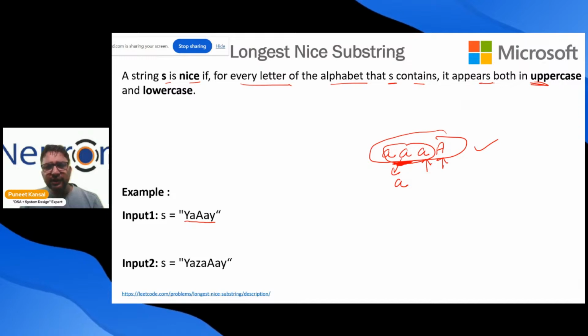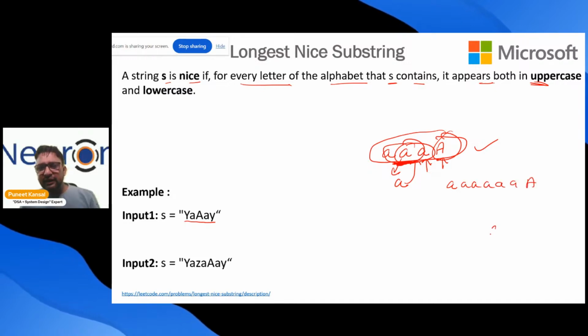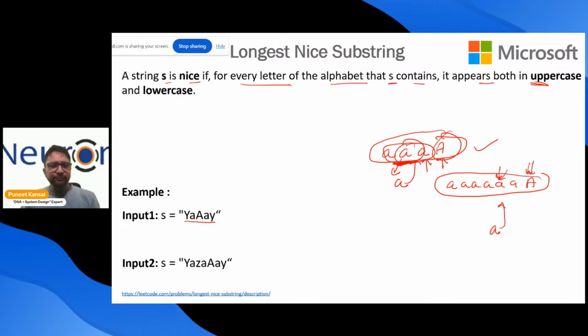Yes, A appears in lowercase and uppercase also. This can repeat any number of times, that doesn't matter. But any letter like A over here is in uppercase and lowercase. Fine, this is a nice string.